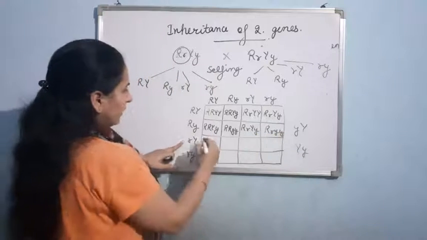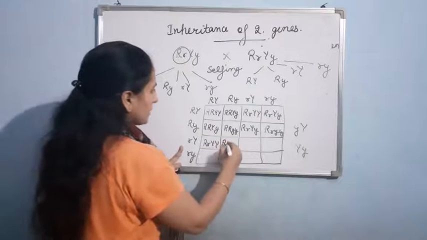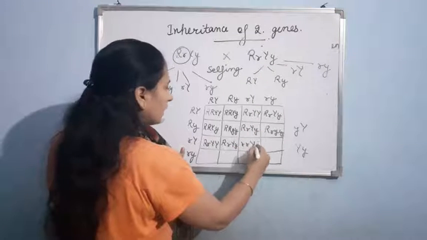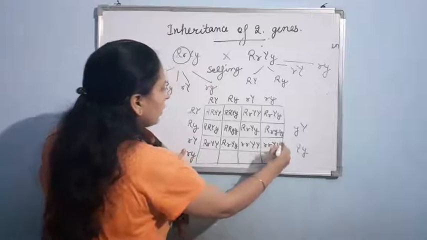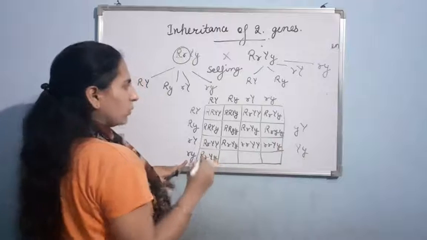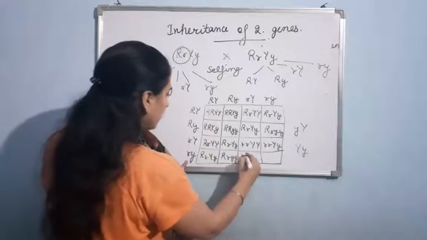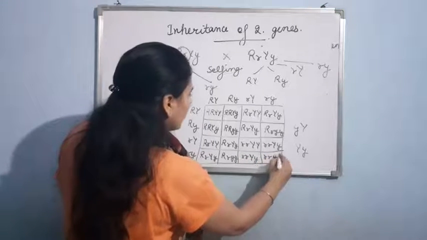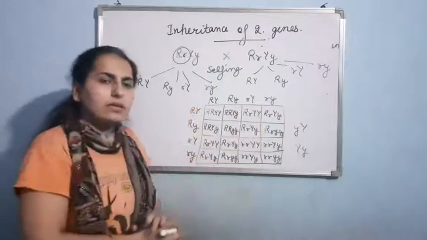Similarly here, capital R, small r, capital Y, capital Y. Capital R, small r, capital Y, small y. Small r, capital Y, capital Y. Small r, capital Y, small y. And here, capital R, capital Y, small y. Capital R, small y, small y. Small r, capital Y, small y. And small r, small y, small y. Am I clear? So this is our F2 generation.